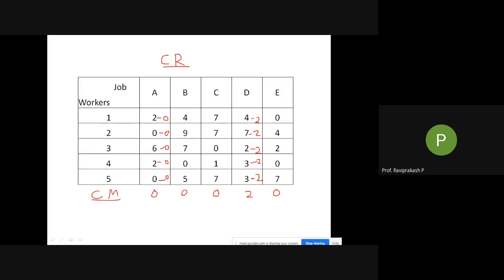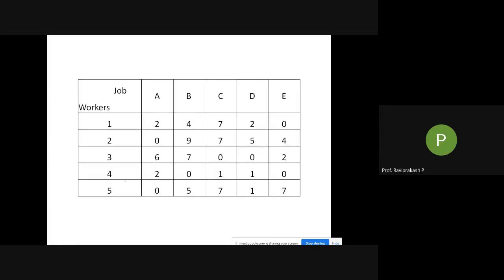So as soon as you finish, just let me know. I'll go to the next slide so that you can copy that as well. Done, sir. Okay. So copy this as well. After doing the column reduction, we are getting this particular next matrix.